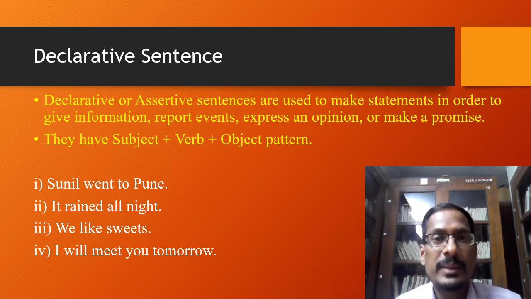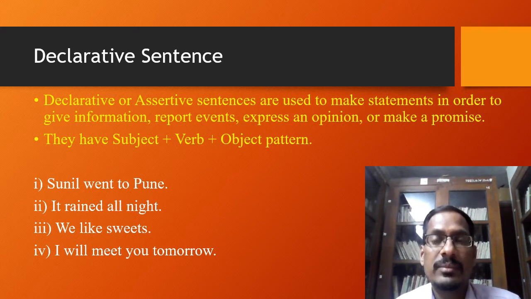The first type of sentence according to the function is declarative sentence. Declarative sentences are also called assertive sentences. These declarative or assertive sentences are used to make statements, and these statements are made in order to give information, report events, express an opinion, or make a promise.